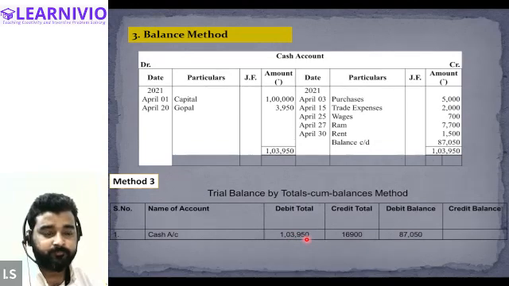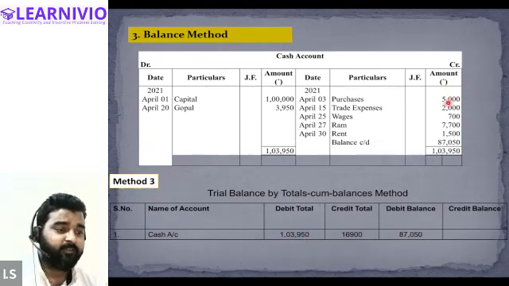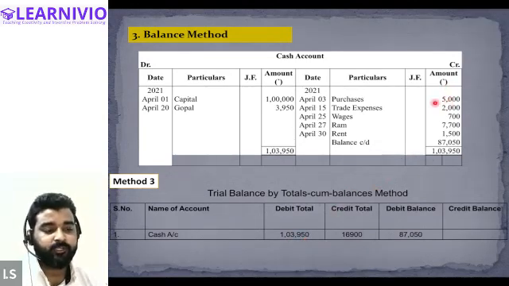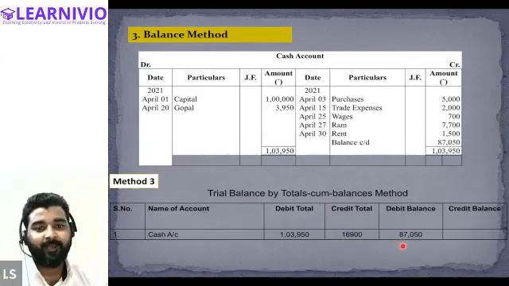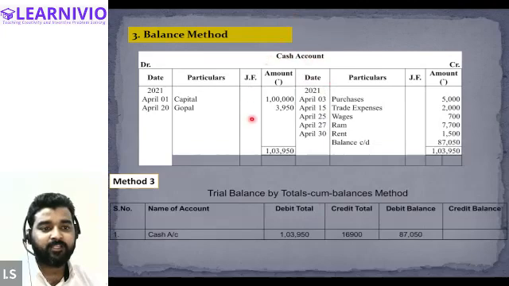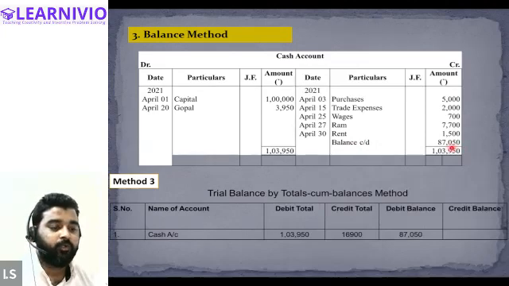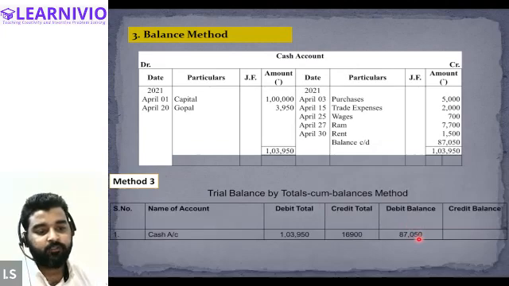The total of the credit side, 16,900, will also be recorded. Now debit total is recorded, credit total is recorded. Now we will be recording the debit or credit balance. The cash account has a debit balance c/d of 87,050, so we will also record the debit balance in the trial balance.